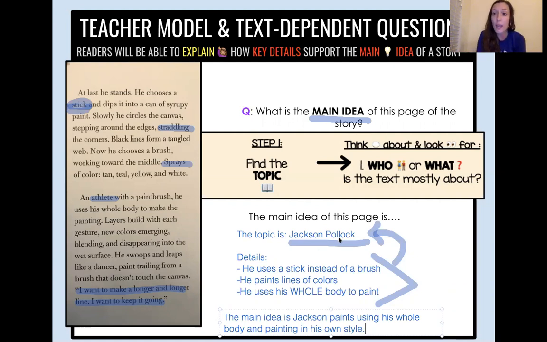And I know that he paints with his whole body in his own style because these are the details in the text that tell me. So let's look at another example, but this time we're going to really focus on the details.